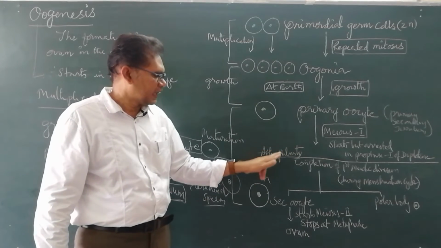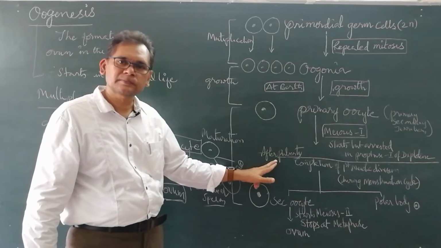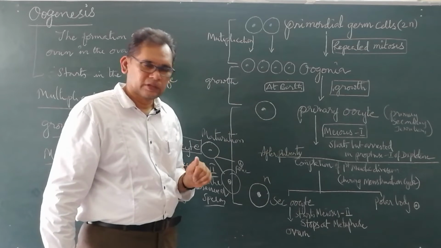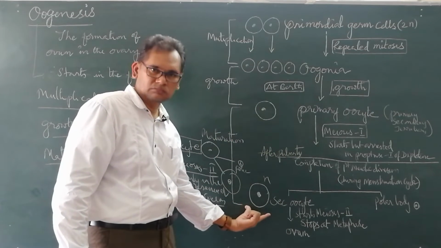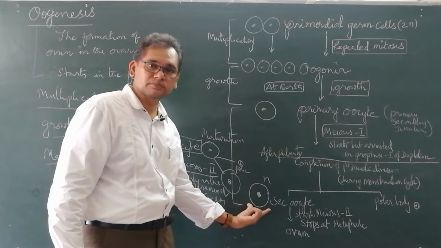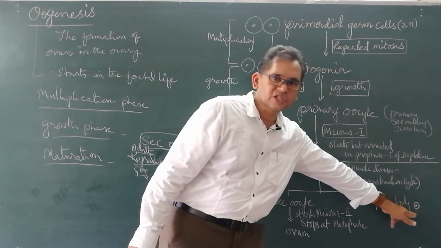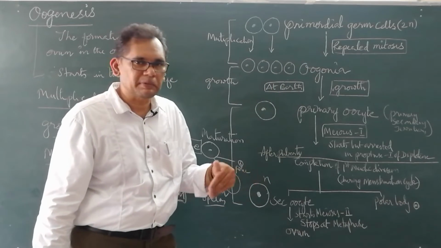Then after reaching puberty, meiosis 1 is completed, resulting in a large cell with the bulk of the cytoplasm, the secondary oocyte, and a polar body. This polar body may divide or may degenerate.